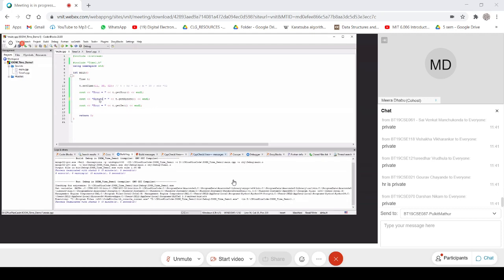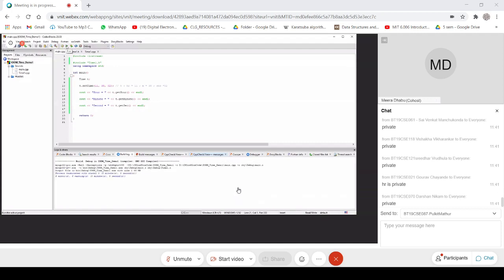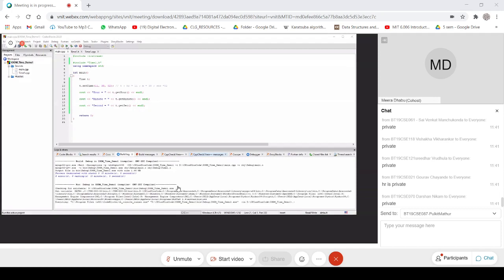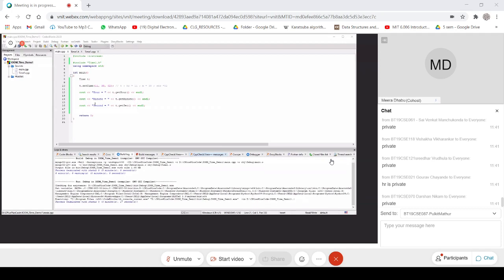It's cosmetic. Seconds. I'm getting one output screen, I cannot show you here: hours is equal to 11, minutes is equal to 38, and second is equal to 2. And the way you want the output, it depends on you.